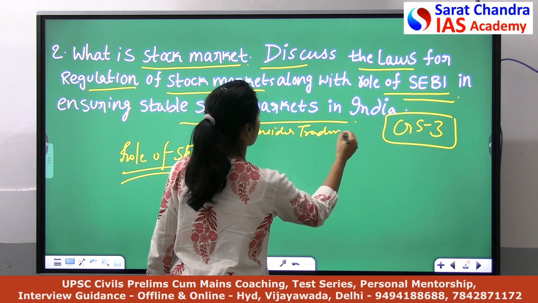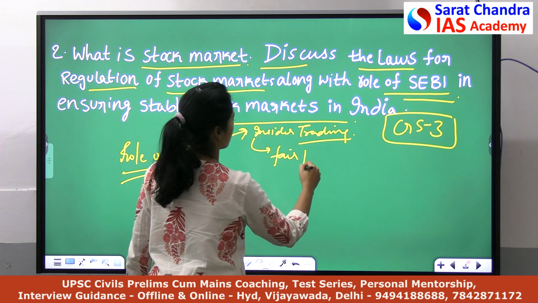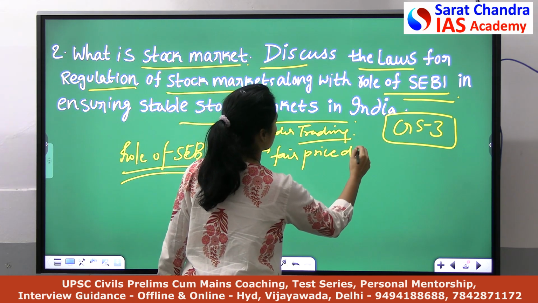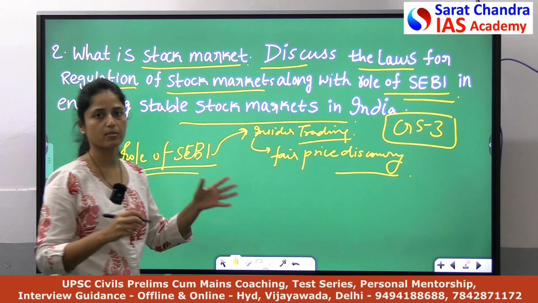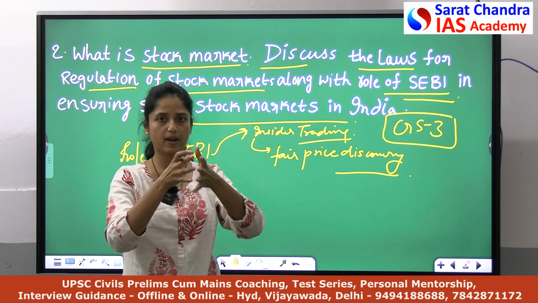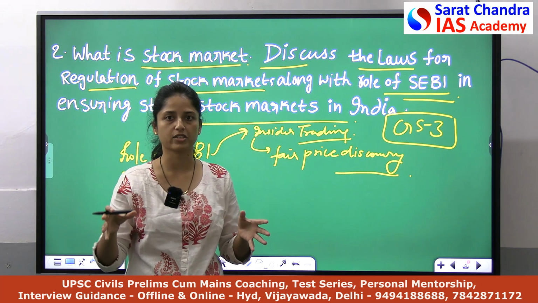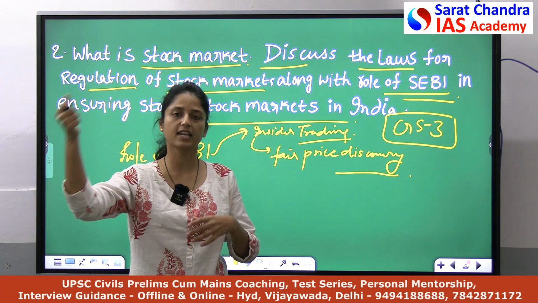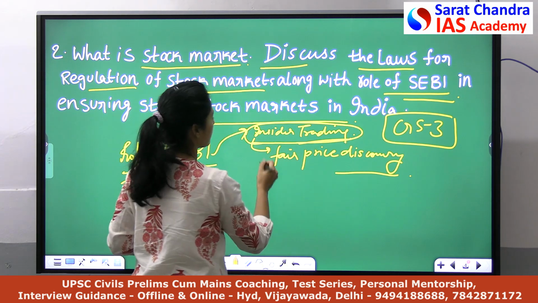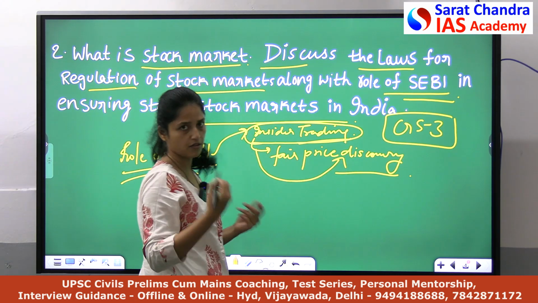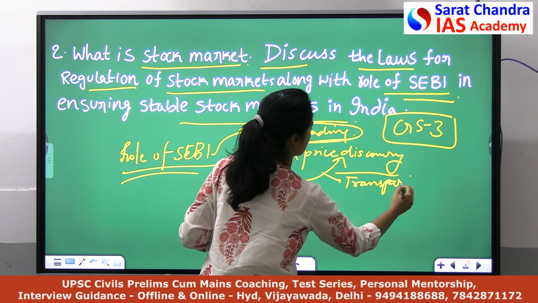And when SEBI is addressing this issue, it ensures fair price discovery. What do I mean by this? If a person does not have any insider information, the discovery of the price of any share will be transparent, right? Because everyone has an equal amount of information. No one has extra information which can give him or her an edge. So if SEBI is addressing the issue of insider trading, it ensures fair price discovery of any particular share and ensures a transparent process.